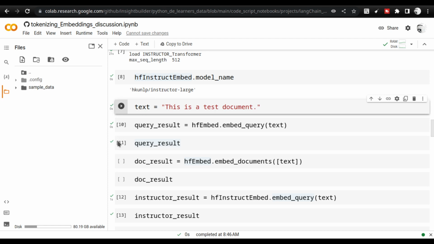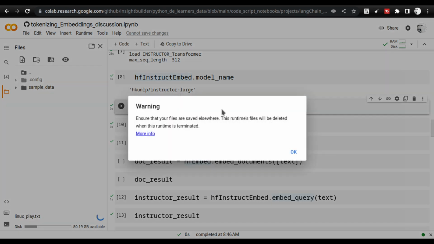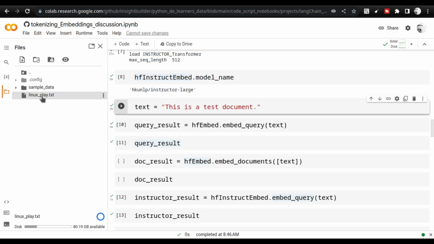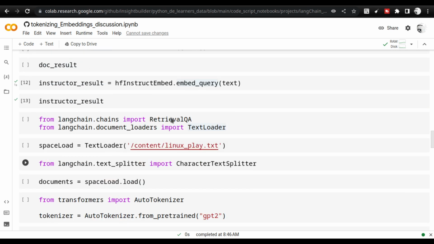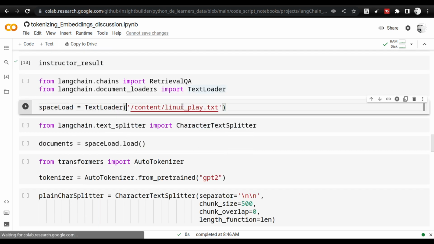Inside the repo, in the folder playbooks, I would have kept a file. If you take a look at the folder playbooks, there will be a file named linux_play. I will be sharing the link for this file also. You can use this file and upload it here. So click this and upload it here. It will come here, and after that you can load the file here.